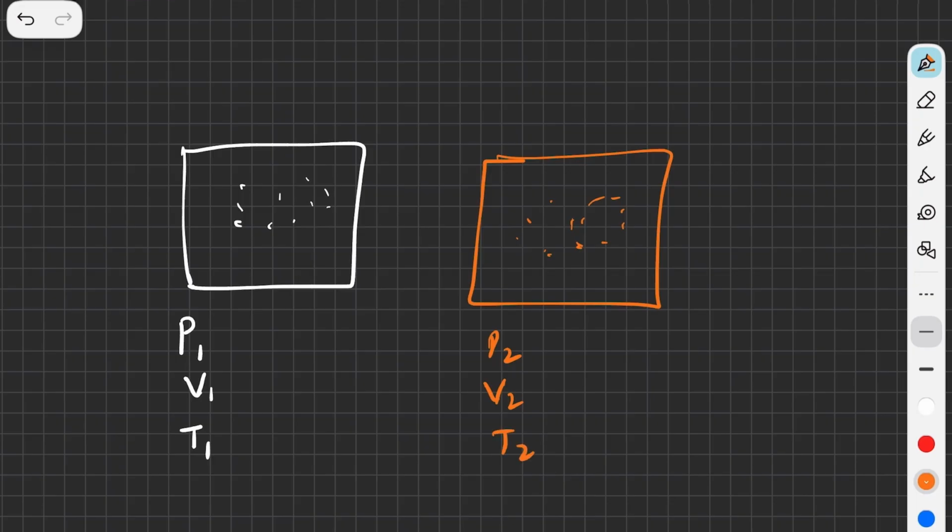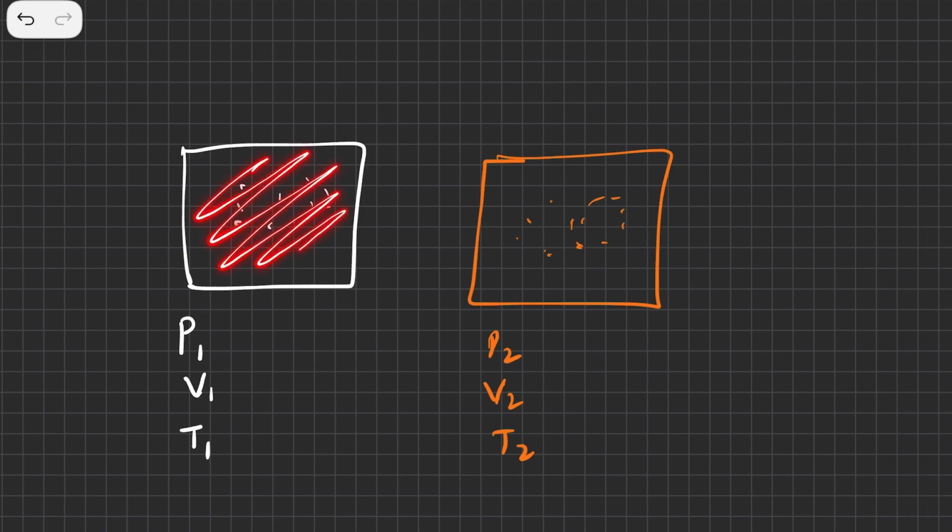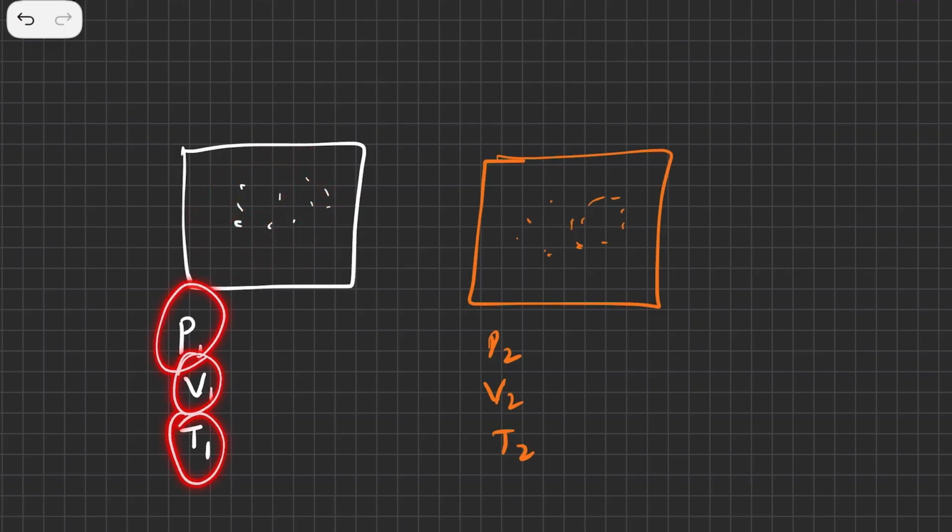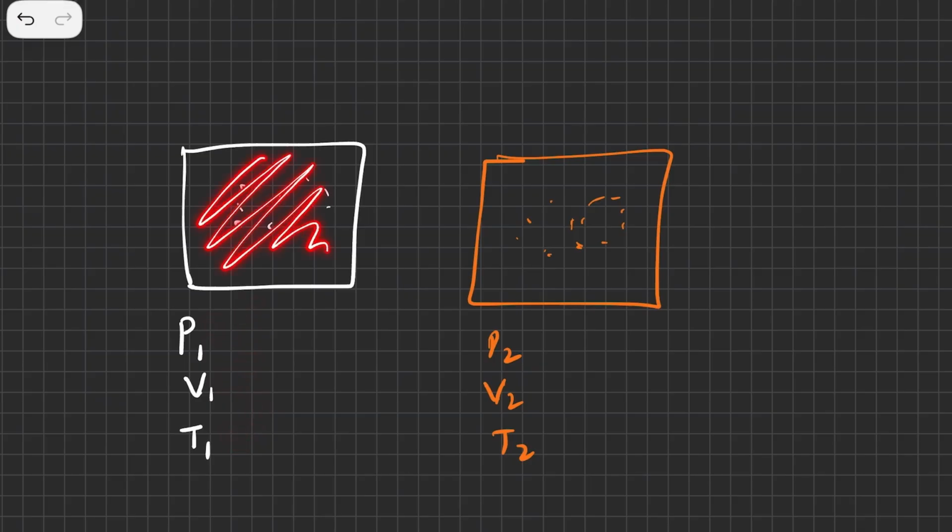So this container has some amount of pressure, volume and temperature. These describe the system: how much the pressure is, how much the volume is, and how much the temperature.